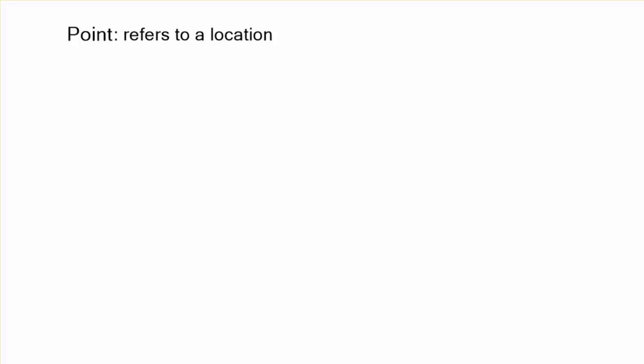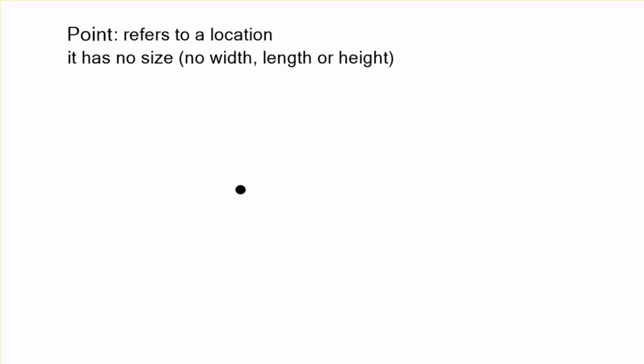Well, let's go ahead and define what a point is. It refers to a location, but it has no real size, no width, length, or height. We're going to use a dot there, but it's infinitely small. But we'll just use a regular size dot to show what a point is, where that location is, and we'll call it A. Maybe there's another point over here, and we'll call that one B.